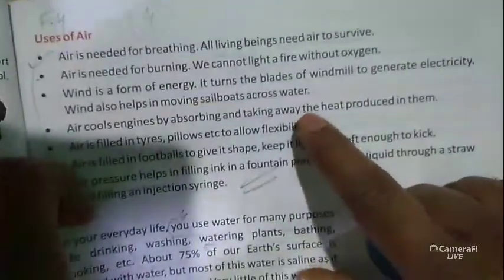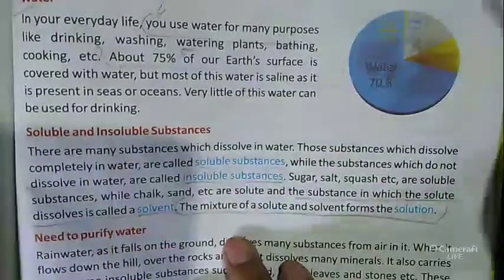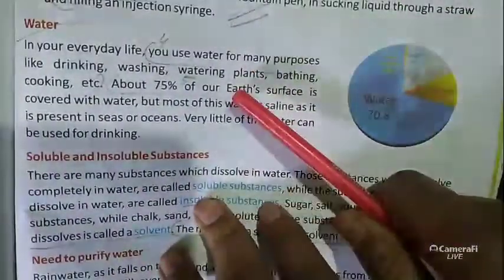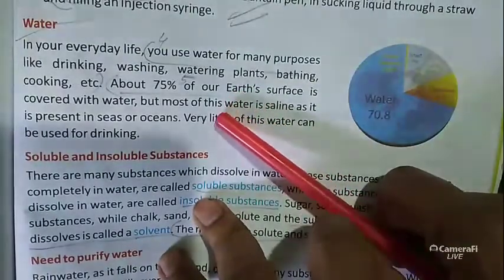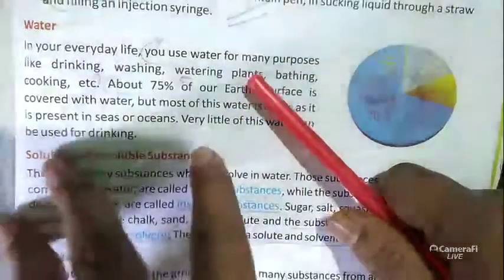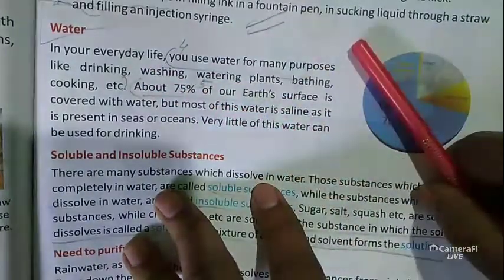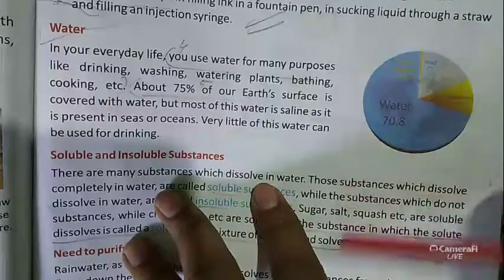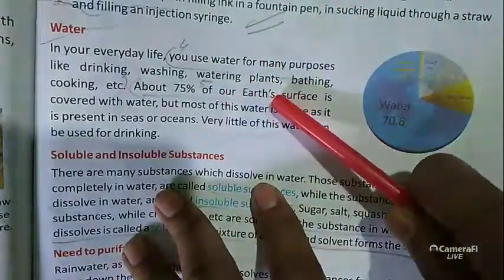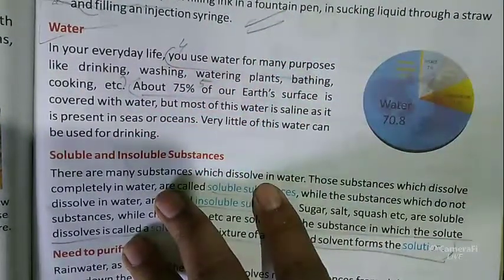Next one is water. We also know that water is in our everyday life. We need water. What is the use of water? There are so many purposes we use it for, like drinking water, washing our clothes, watering plants. If we do not give water to the plants, they will die. So watering plants, bathing, cooking, etc. There are so many uses or purposes of water. So we need water every day.